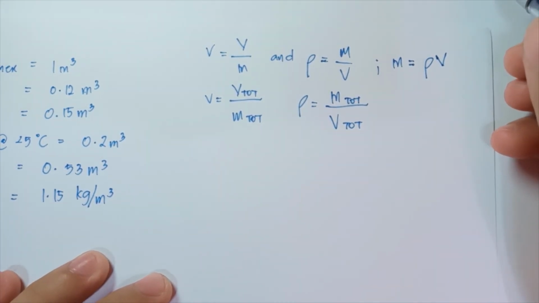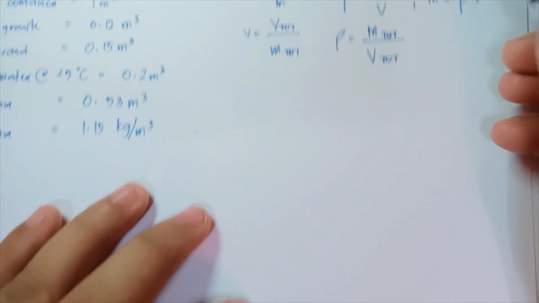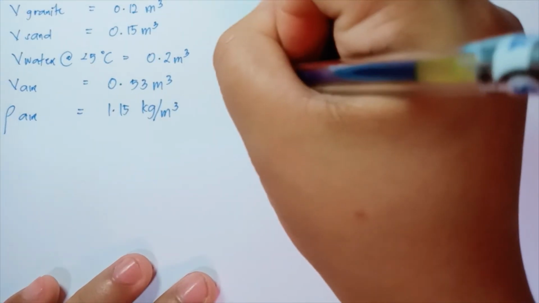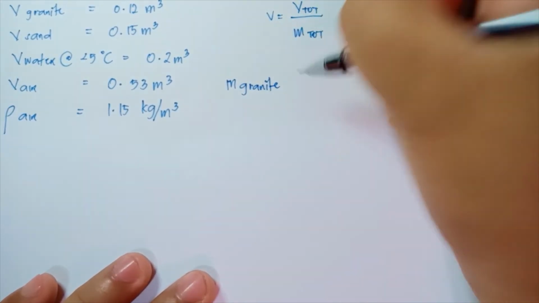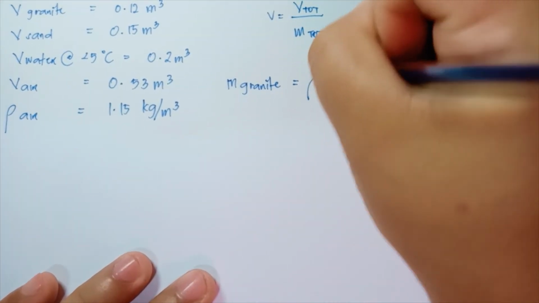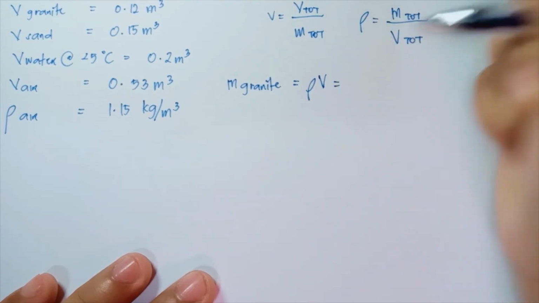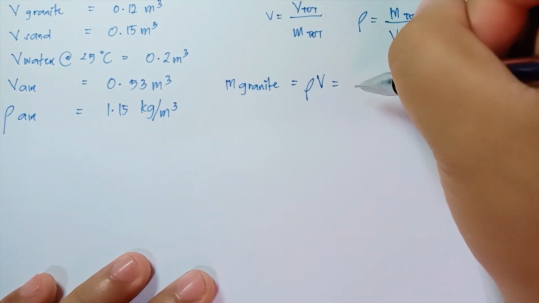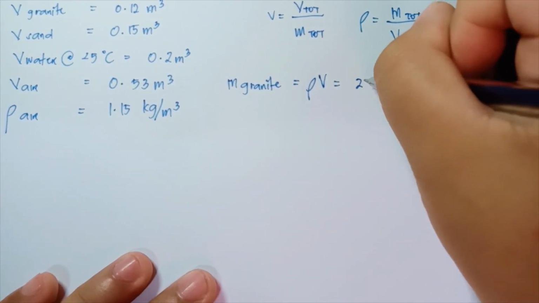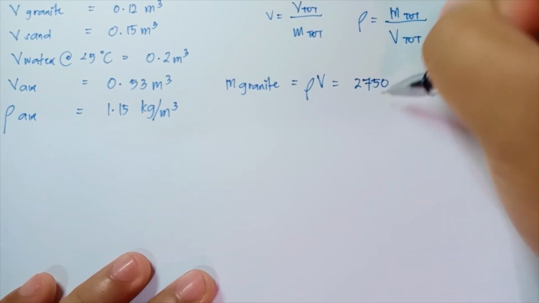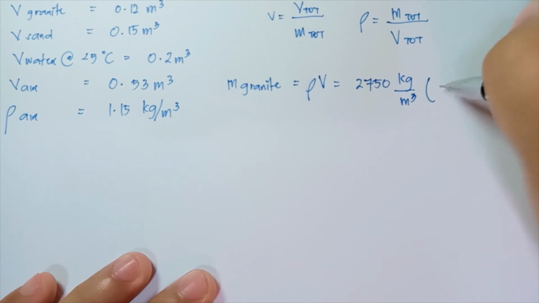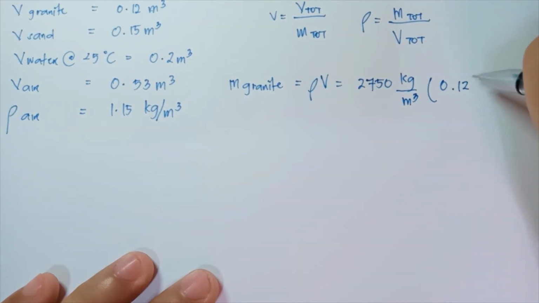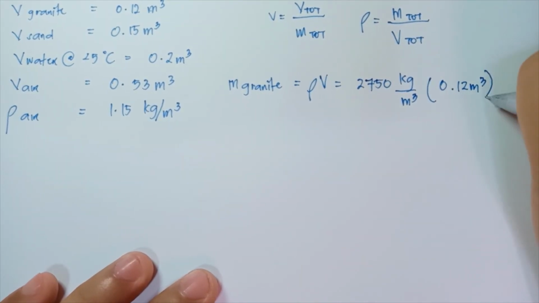So from the table in the presentation, we get the mass of the granite is equal to the density of the granite multiplied by its volume. So the density is equal to 2,750 kilogram per meter cube multiplied by the volume of 0.12 meter cube.